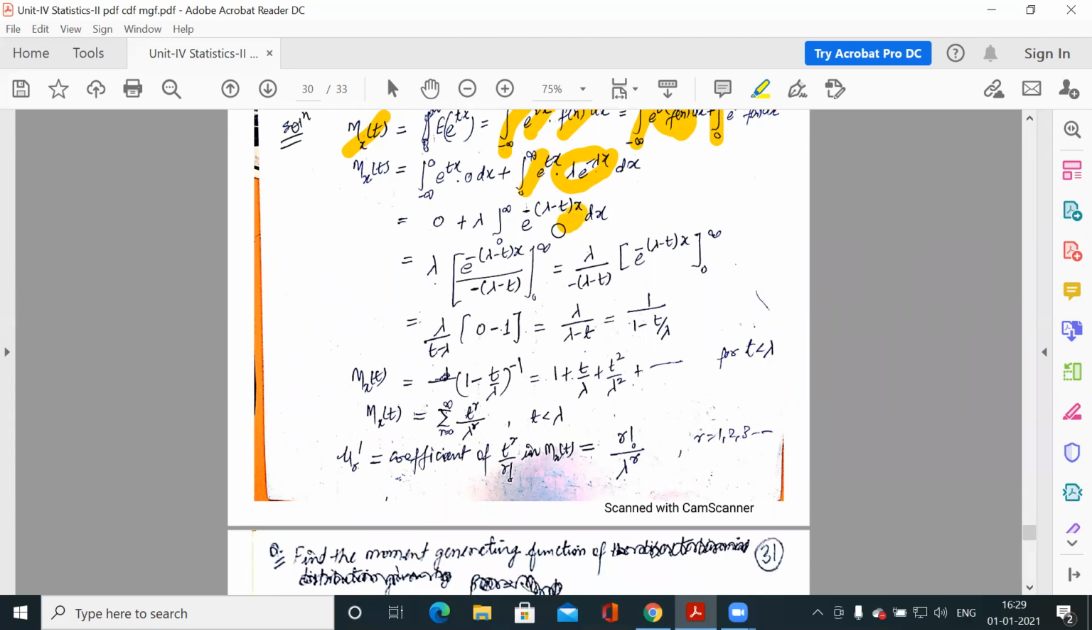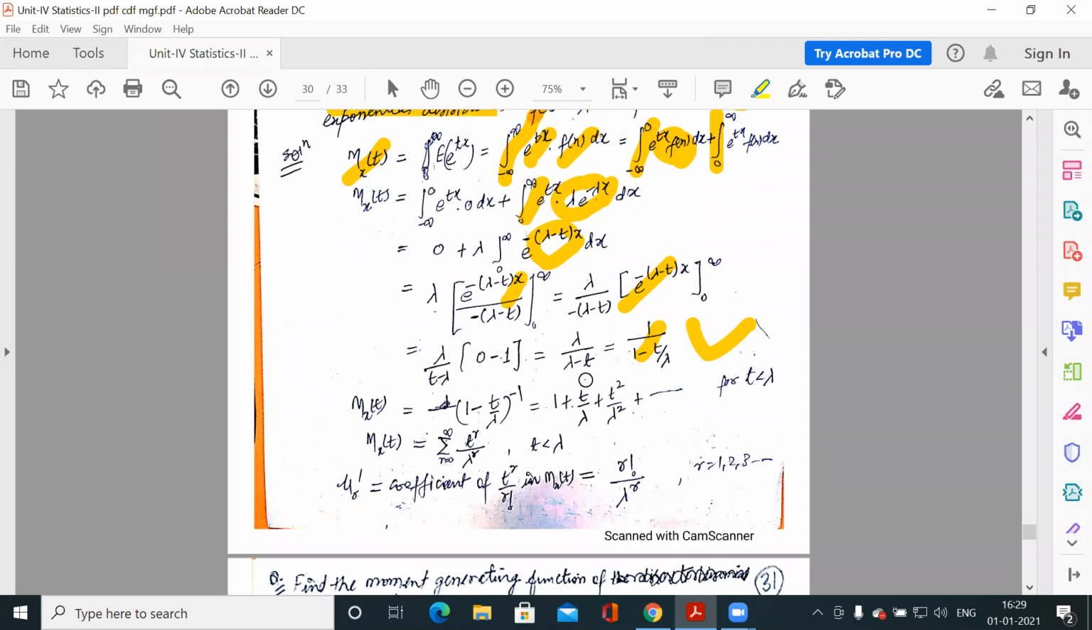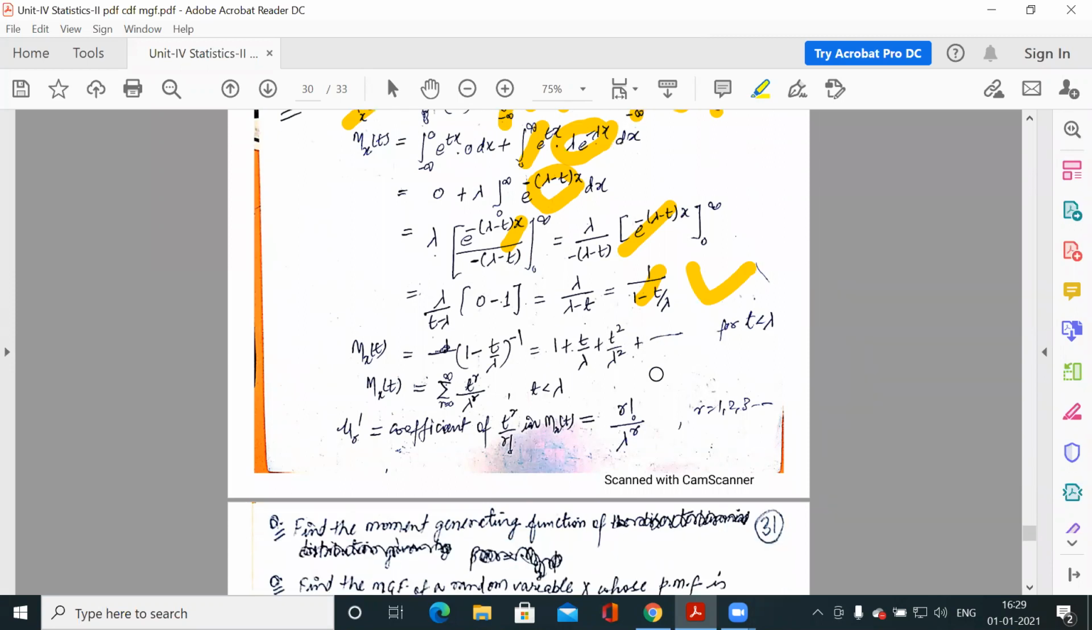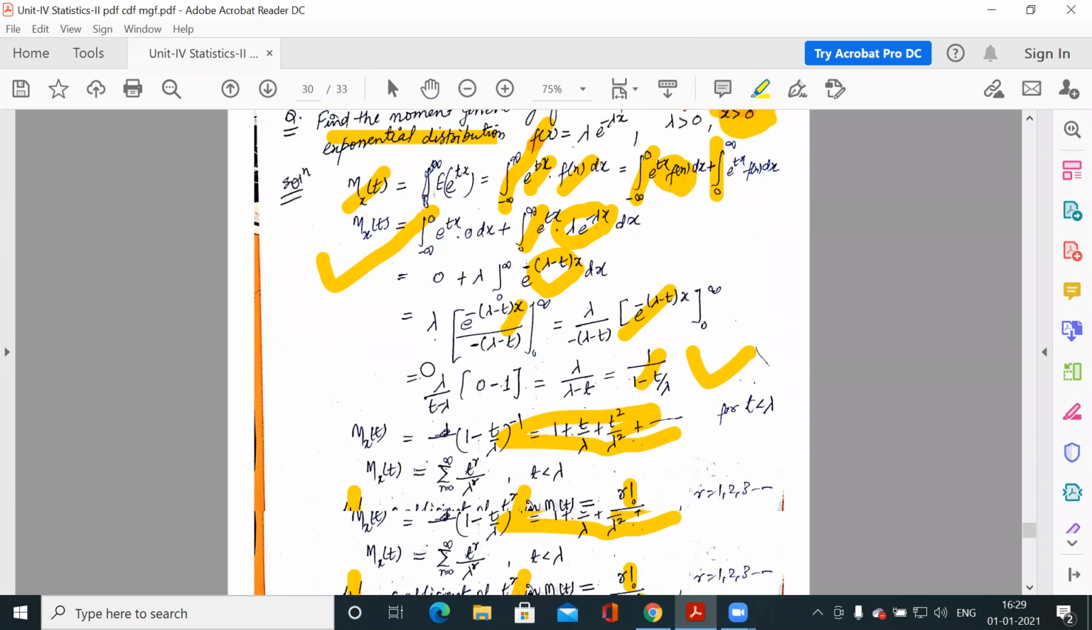Now the same question. This is your integration. You have to integrate this, apply limits. You will get this value. So this is your moment generating function. Expand this. You will get a series in terms of t to the power r by factorial r, and the coefficient of that will represent your mu r dash. So in this expansion, what is the coefficient of t to the power r by factorial r? It is factorial r by lambda to the power r. So this is that question.